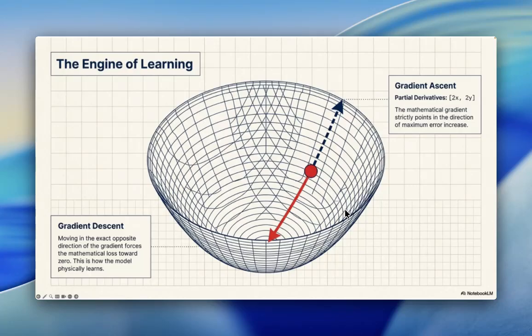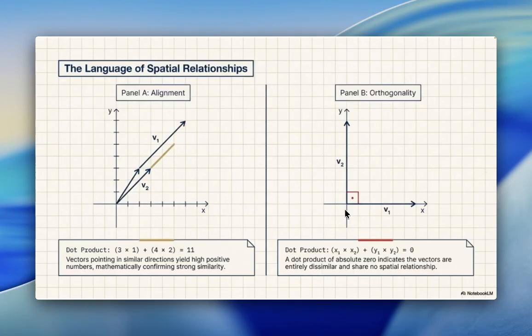The engine of learning, gradient descent: moving in the exact opposite direction of the gradient forces the mathematical loss towards zero. This is how the model physically learns. The gradient of x squared is 2x. The mathematical gradient strictly points in the direction of maximum error increase.